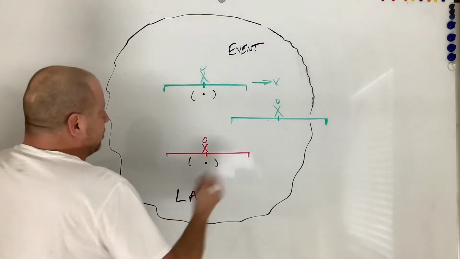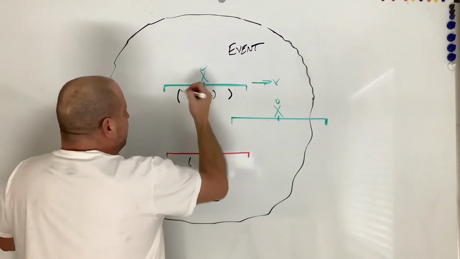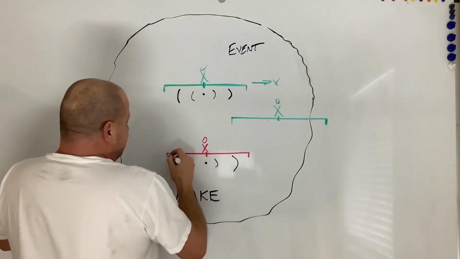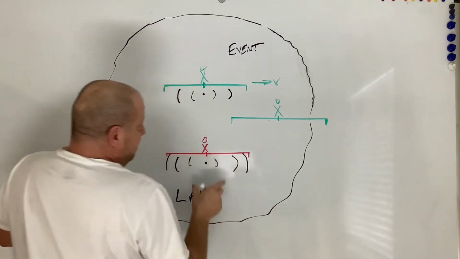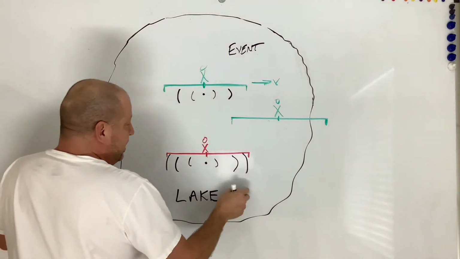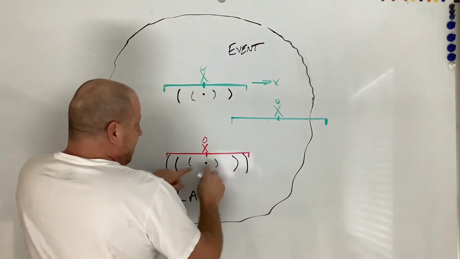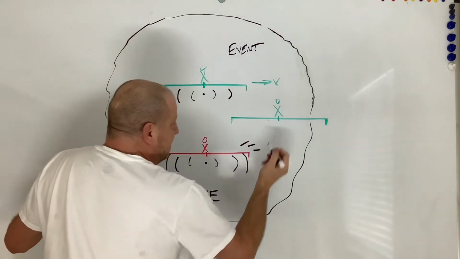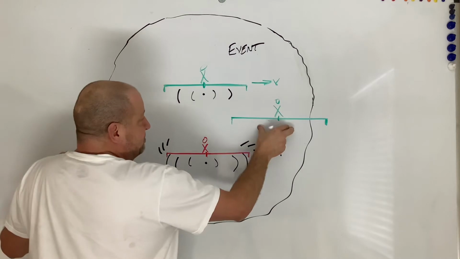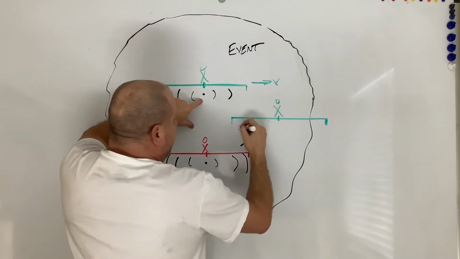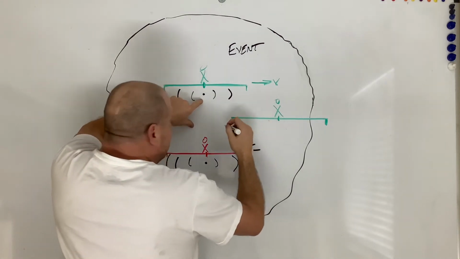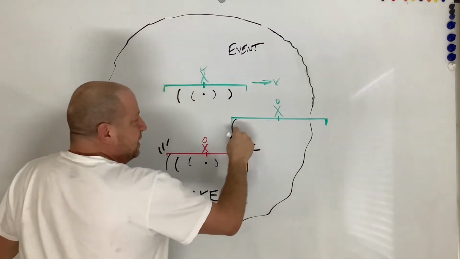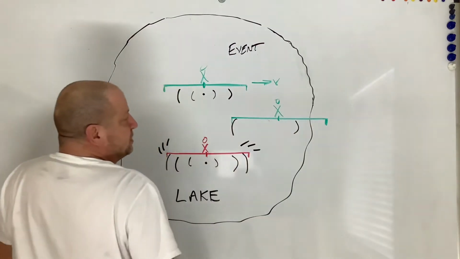All right, so 2 seconds go by, my wave has come out to here, my wave has come out to here, and then 3 seconds go by, and the guy who's not moving relative to the lake, obviously if he's not moving relative to the lake and the waves go at the same speed, it illuminates my light at the same time. But now this guy is moving, and the event point is way back here, and he's moved up to this point right here. So the wave actually hits here first, and let's just say it's right there.